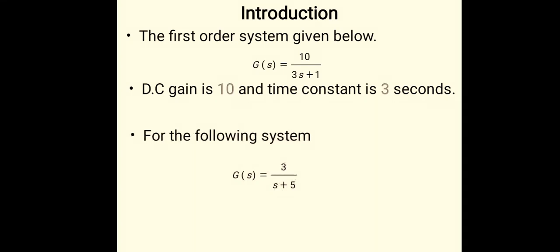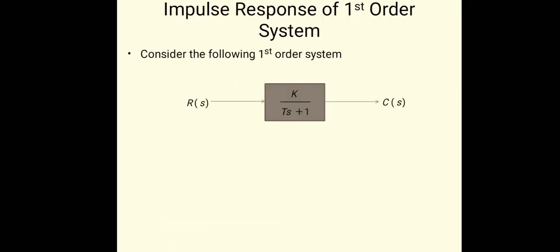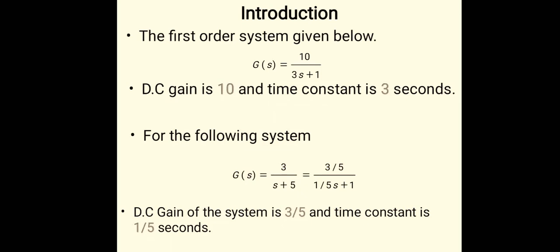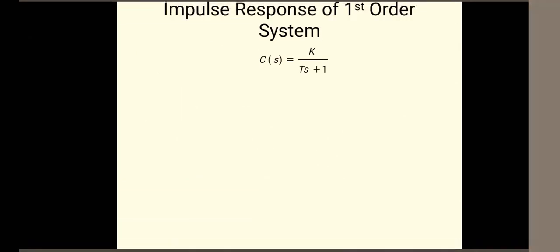For the system 3 upon s plus 5, here the gain is 3, and the time constant should be found by converting it into time constant form. So it is 3 by 5 divided by (1 by 5 s plus 1). So 3 by 5 is the gain K, and the time constant is 1 by 5 seconds. Depending on this, you can see which system is faster. So the impulse response we can find out for the first order systems in this way, with the help of the Laplace of these particular equations.